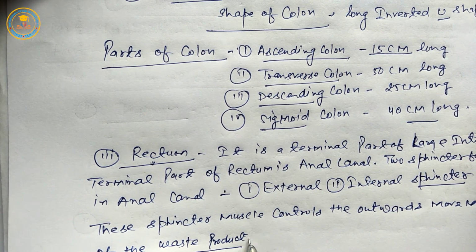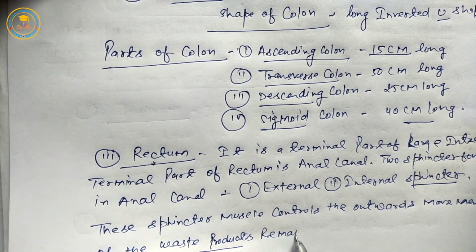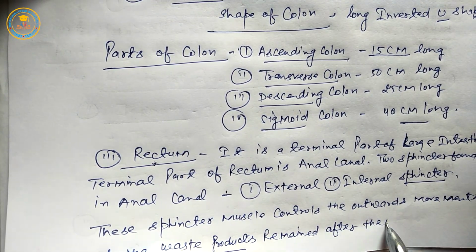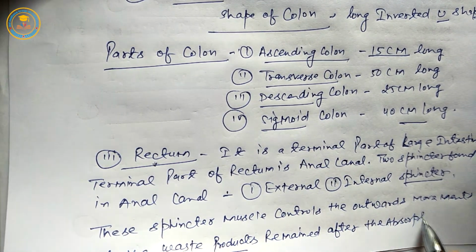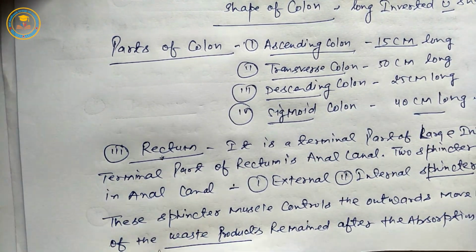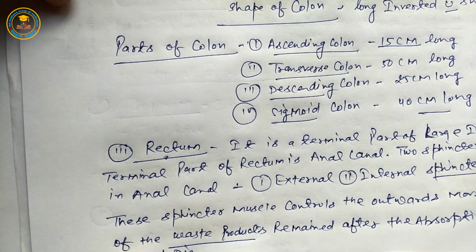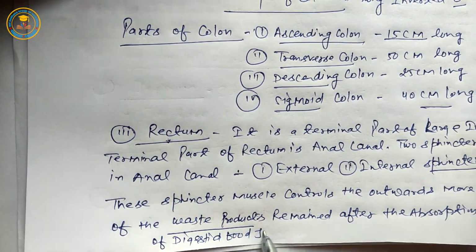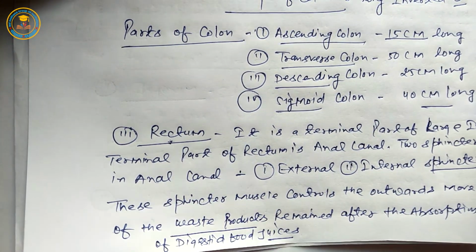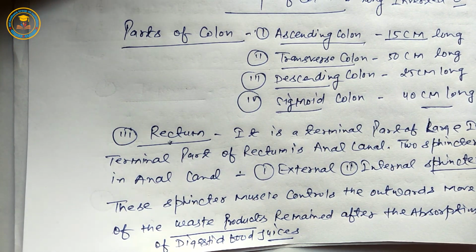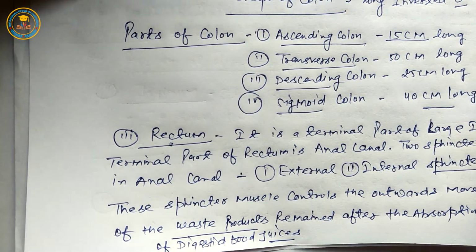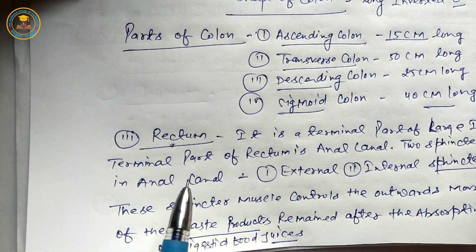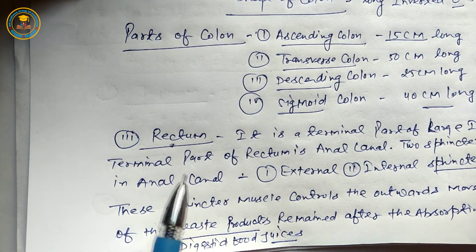These are products remaining after the absorption of digested food juices, it means undigested food, released by the terminal part of the rectum.